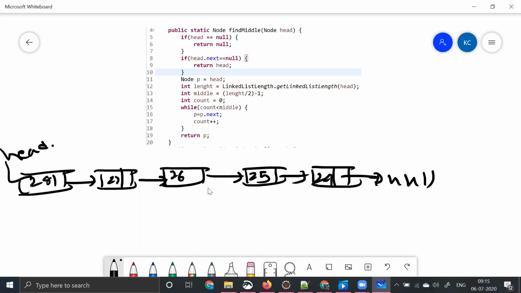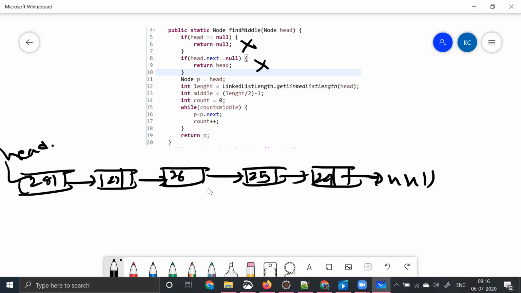So as line number 5, we are asking if head is equal to null, return null. Head is equal to null? No, it is pointing to 28. So this case will not occur. Then we are checking if it is having only one element: if head dot next is equal to null. What is head dot next? It is 27. Is 27 null? No. So this case also will not occur.